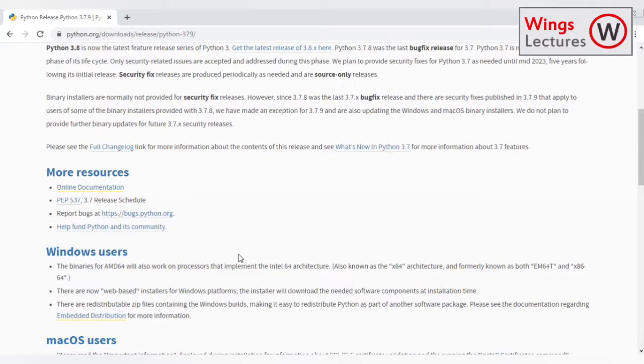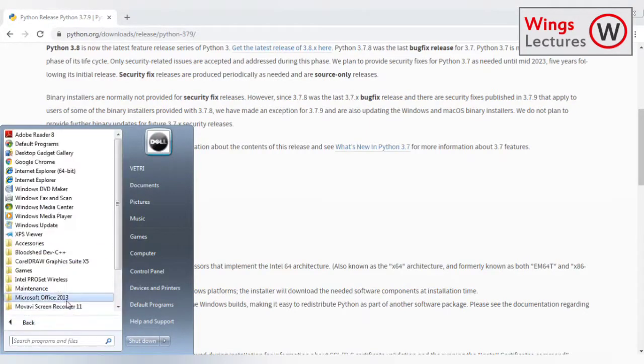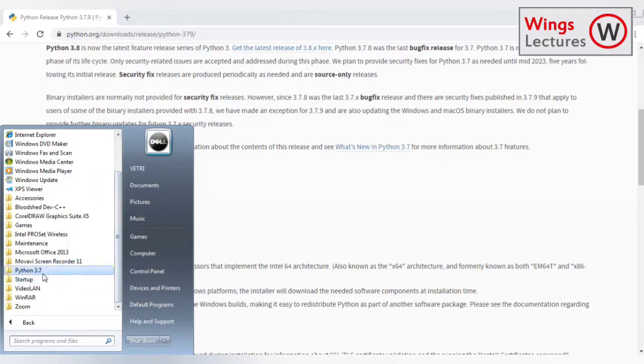Okay, I have already downloaded it. By applying the same procedure we follow whenever we install software on a computer, it's a simple clicking option to install this interpreter. Then go to Start, and you can find Python. You'll see Python 3.7, and in that we can see the IDLE.